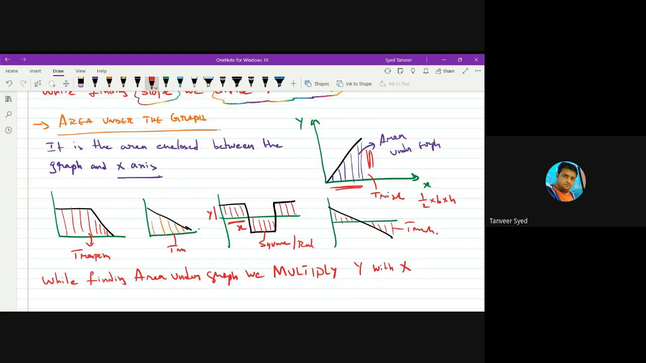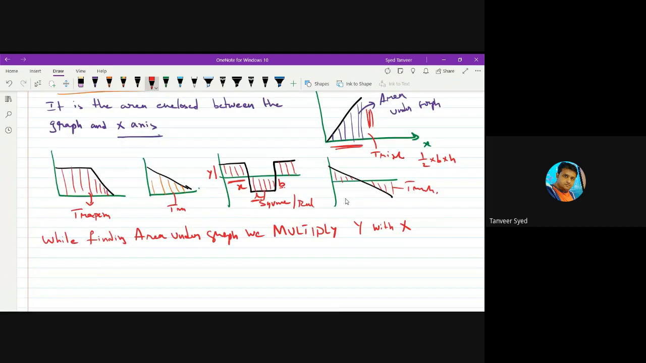Even if it is a rectangle, length into breadth. This is length, this is breadth. So again x into y. Trapezium, half into a plus b into h. Again x thing multiplied by y thing. So if you are calculating area, mathematically you are multiplying the quantity which is on the y-axis with the quantity which is on the x-axis.